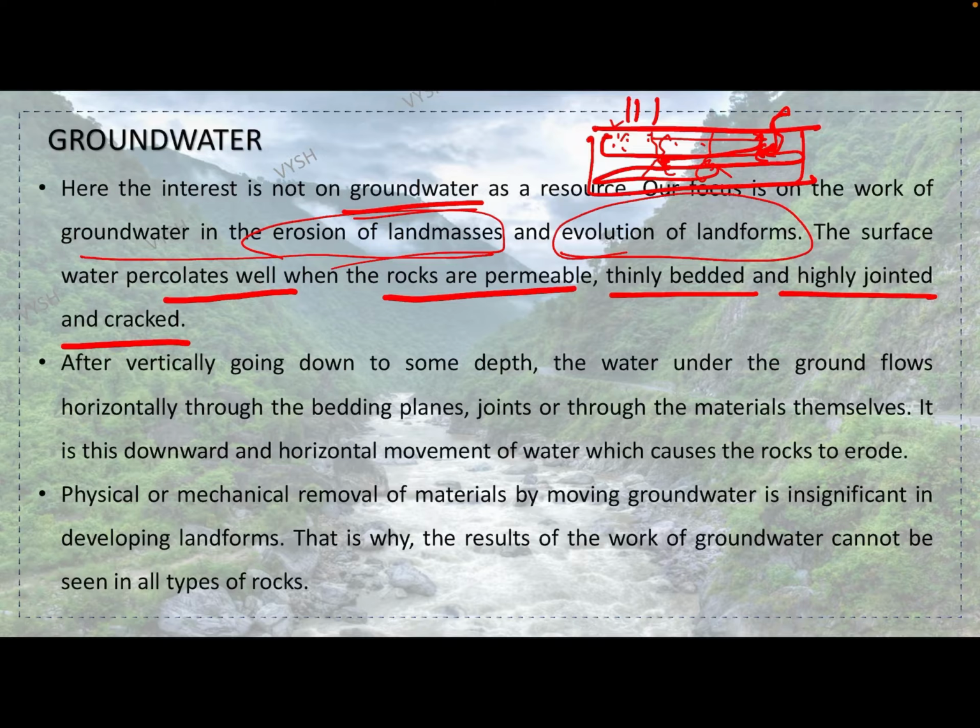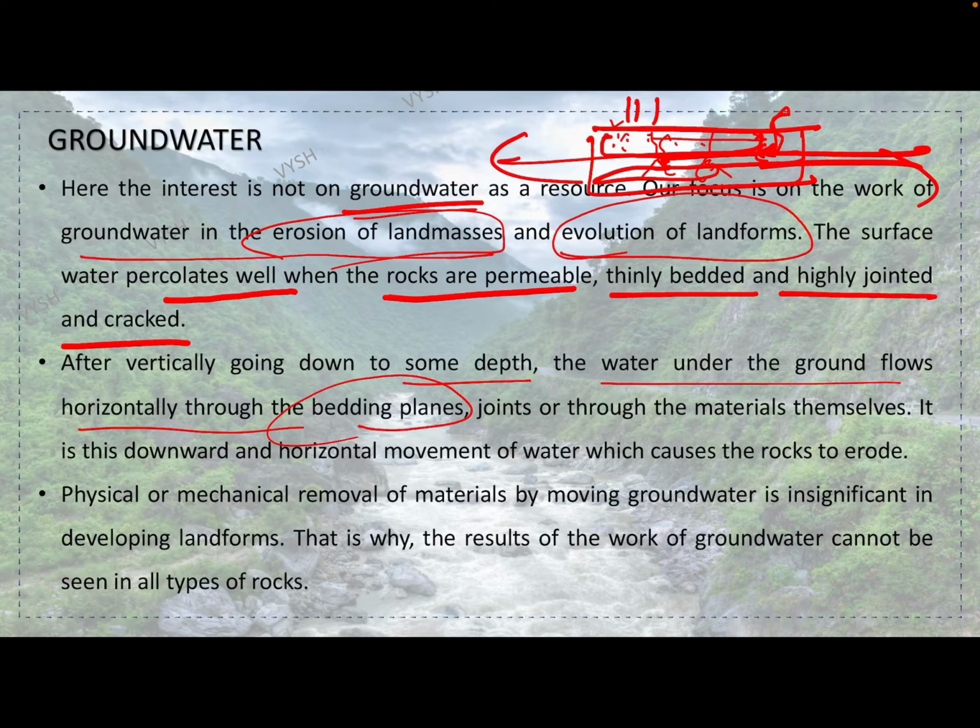After vertically going down to some depth, the water under the ground flows horizontally through the bedding planes, joints, or through the materials themselves. It is this downward and horizontal movement of the water which causes the rocks to erode. Because of this only, the erosion of the rocks happens.